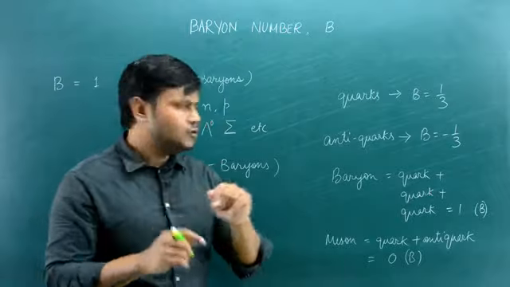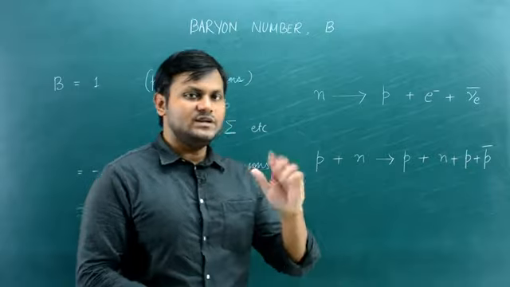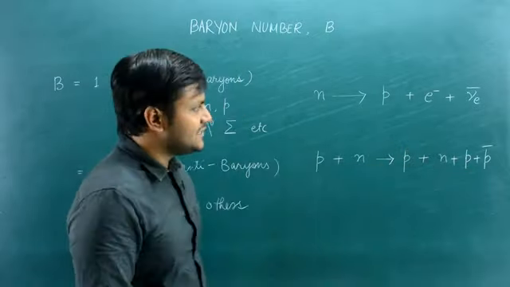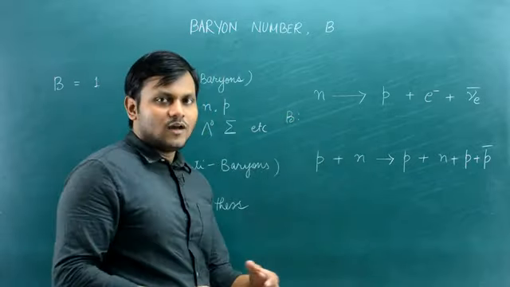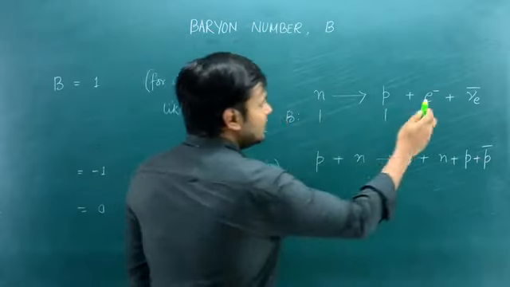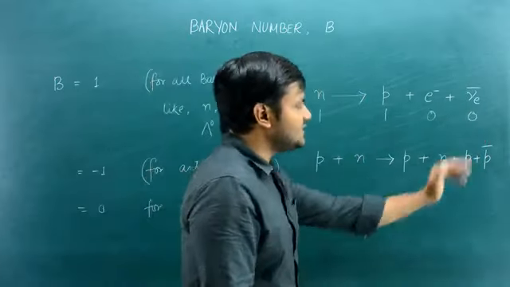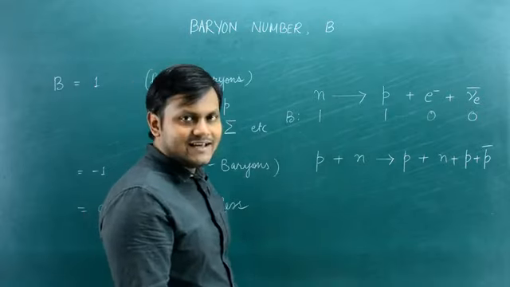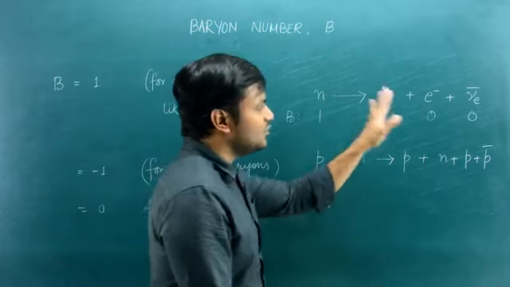Let's look at a few interactions. Here again I have the beta decay interaction. A neutron becomes a proton, leading to the emission of an electron and an electron antineutrino. If I look at the baryon number here, the neutron and the proton are baryon particles, so they have a value of 1 each. The other two have a value of 0. So as you can see, the left hand side has a baryon number of 1, the right hand side has a baryon number of 1, so this number remains conserved. If there is a baryon particle on the left hand side, there must be a baryon particle on the right hand side.